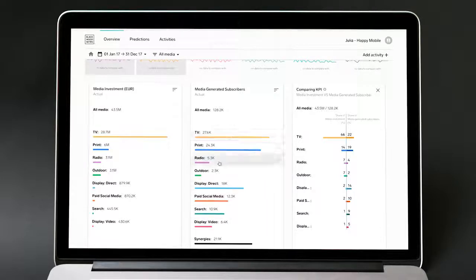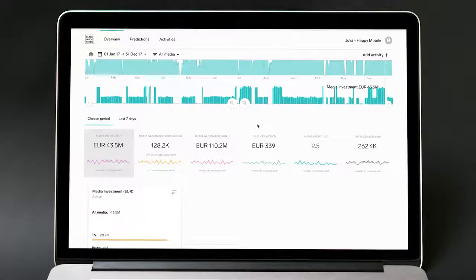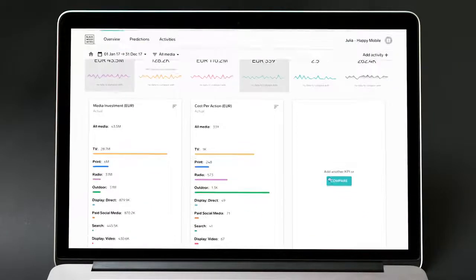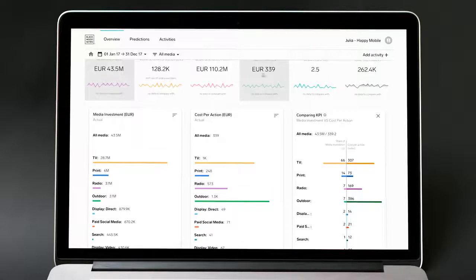We could have selected any other KPIs, like cost per action for instance, and we can compare those to see that TV had a 66% share of the investment, but has a cost per action indexed 307, which means it was 3 times bigger than the average CPA for the campaign selected.